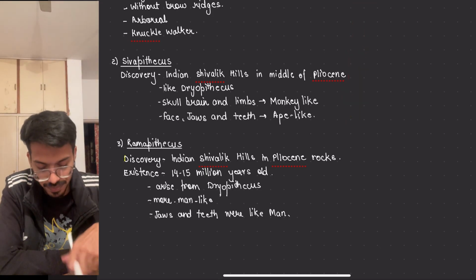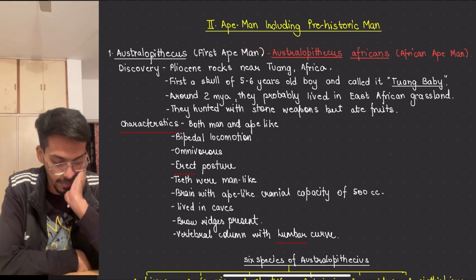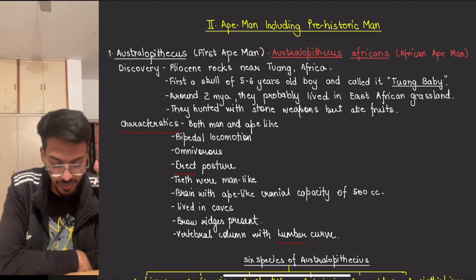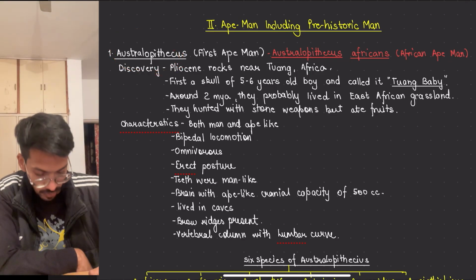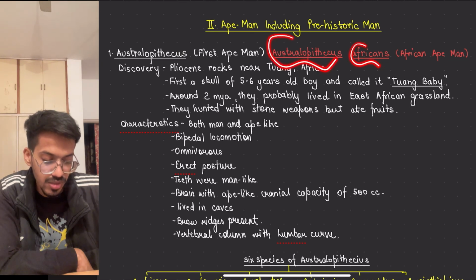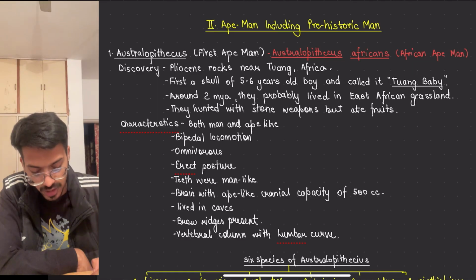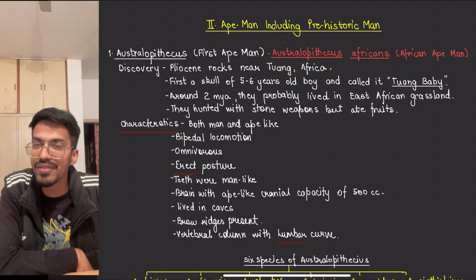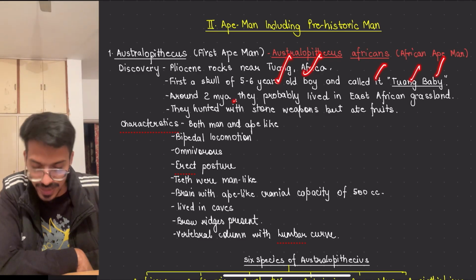Let's come to the ape-man, including prehistoric man. Here we come up with more varieties, three varieties that we are going to study. Number one is Australopithecus. The full name is Australopithecus africanus because it was seen in Africa. In Taung, Africa, we found the first skull, of a 5 to 6 year old baby called the Taung baby, around 2 million years ago.